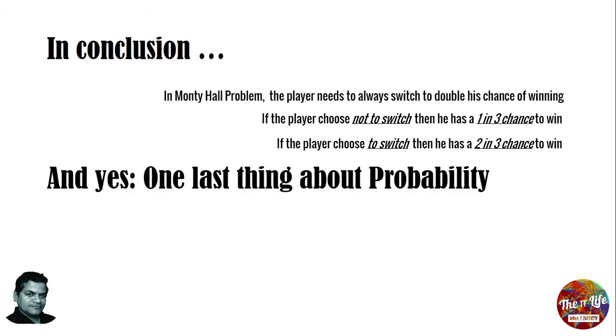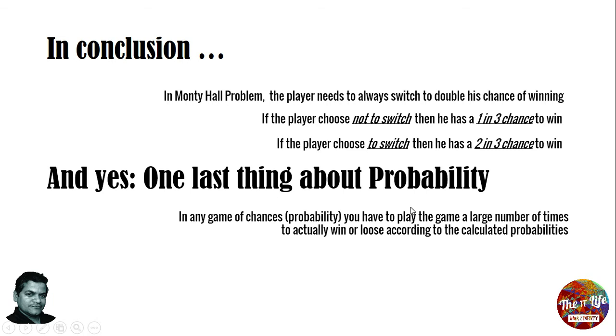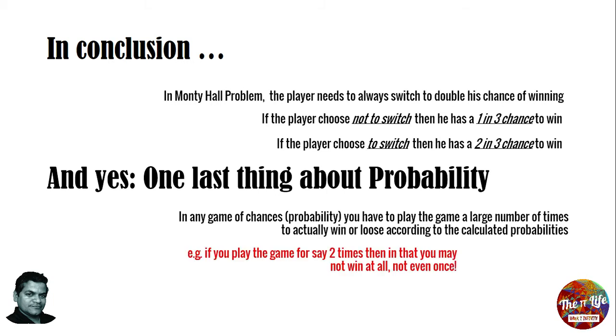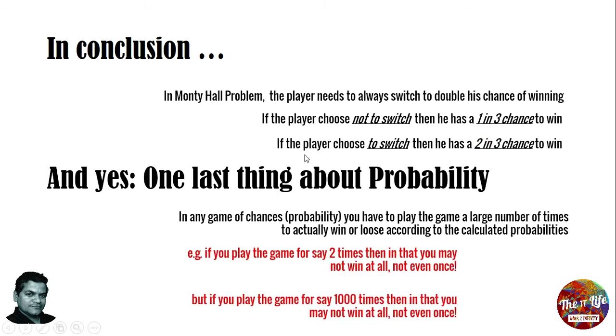And yes, one last thing about the probability. In such a game, in one instance, these two probabilities may not give you the correct outcome of the game. So what you have to do is you have to play the game n numbers of times, large numbers of times. And then in some of the games, the player would, even if he switches to the C, lose. But some of the times he will win. So after all the games, if you count how many times he won, you will find that he won 2/3 times if he switches. And if he doesn't, then he will win only 1/3 times, right? So this much is about this problem.